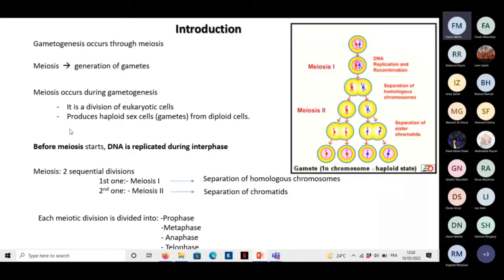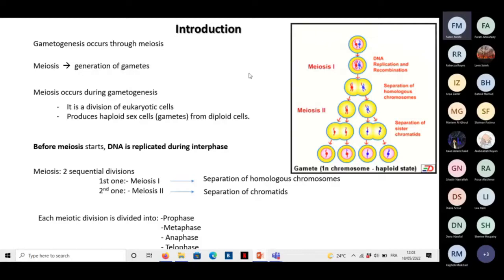Normally, before the meiosis starts, and also before the start of the mitosis, we should have a DNA replication. Because as you know, in the cell cycle, we have the interphase, which is divided into G1, S and G2, and then we will have the meiosis or the mitosis, where we will have the cell division. During the interphase, we will have a duplication of the DNA. So the DNA will get replicated during the interphase, and more specifically during the S phase.